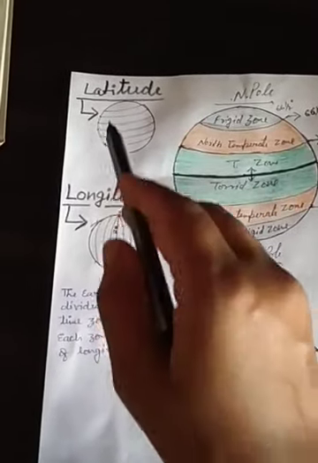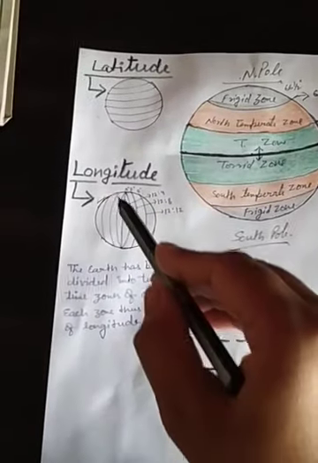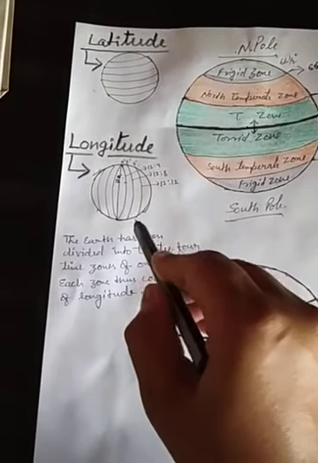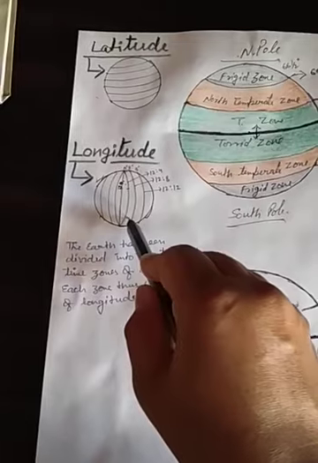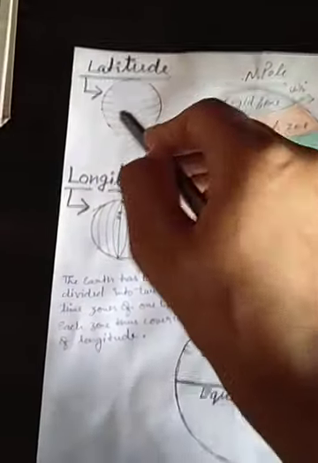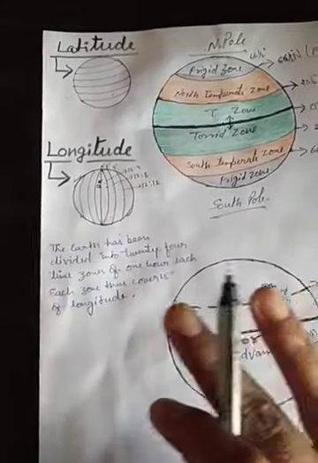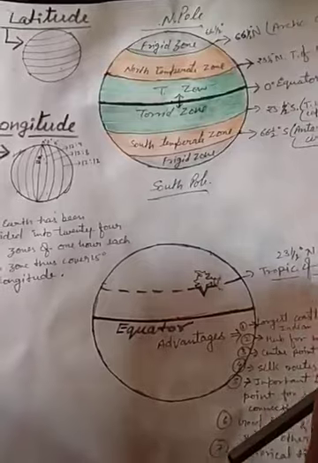So the horizontal lines are latitude, and the vertical lines are longitude. Is it clear to you? Don't be confused, be very careful about it.